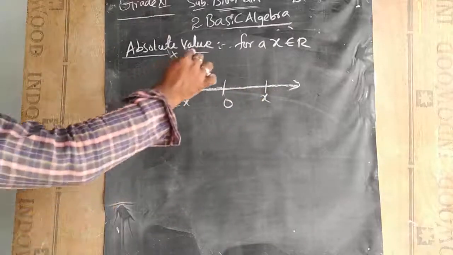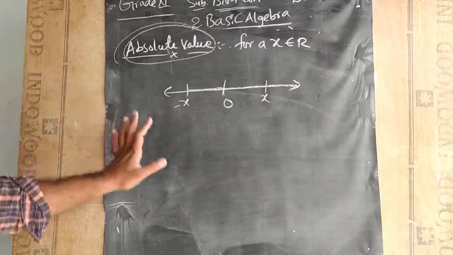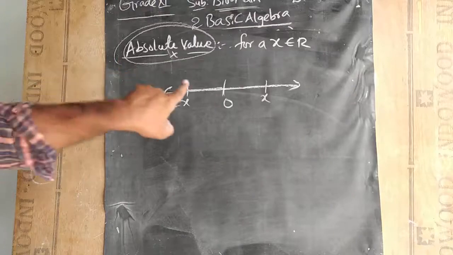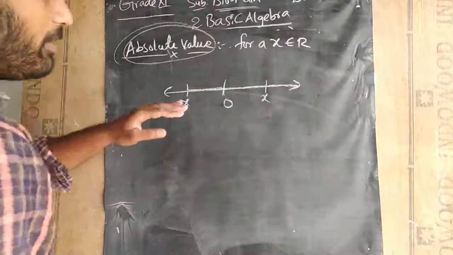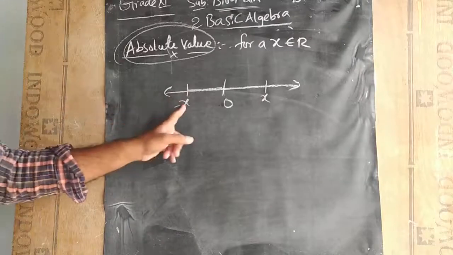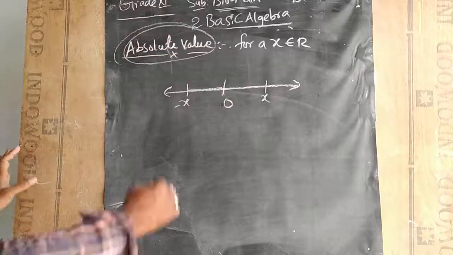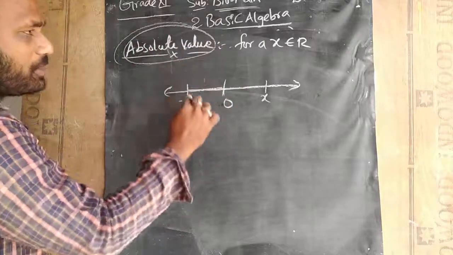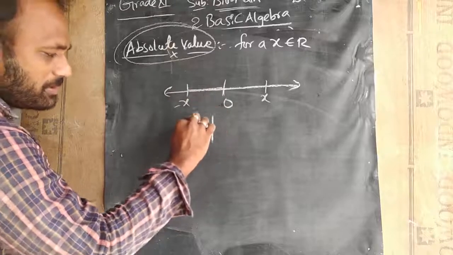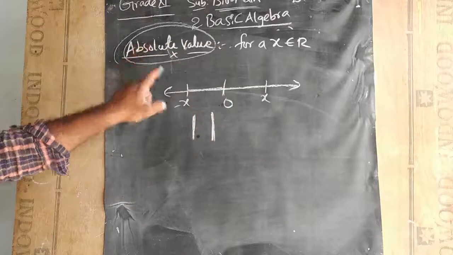But if I am talking about absolute value, what does it indicate? From 0 it has the same value whether it is on the right side or on the left side. It is going to take the same value, absolute. The name itself says that it is a perfect value. The absolute value is denoted by this symbol, which is called modulus. We can call it modulus or absolute.